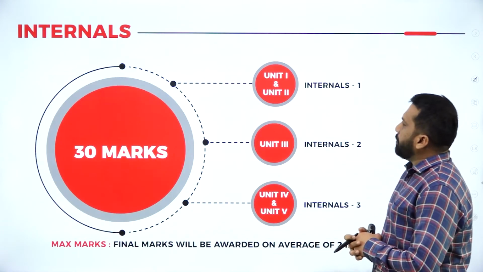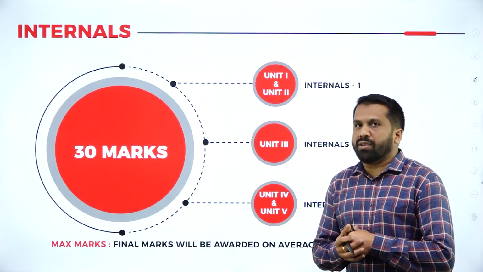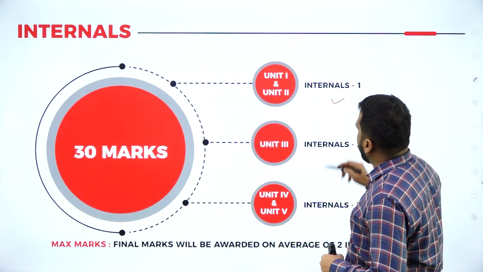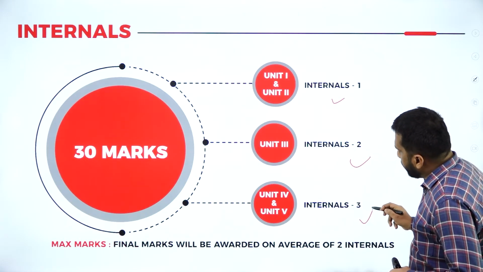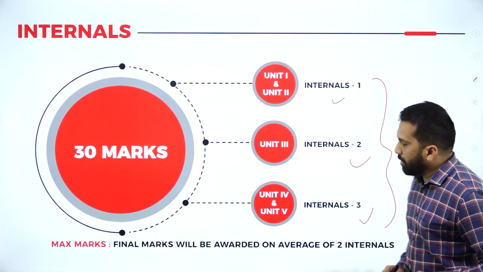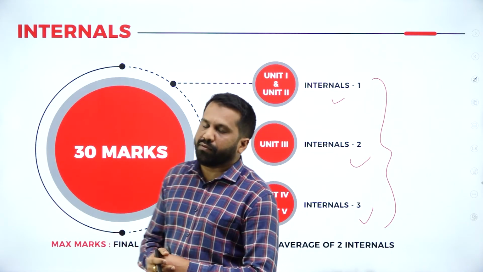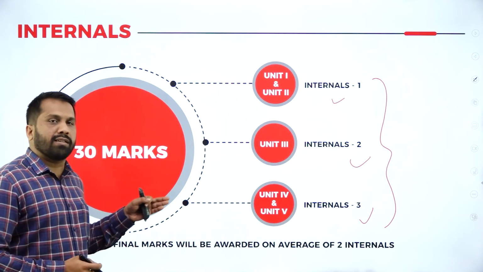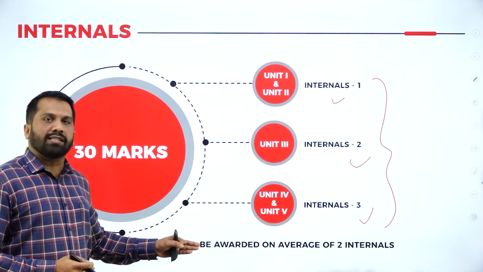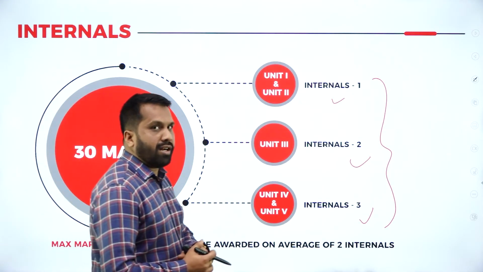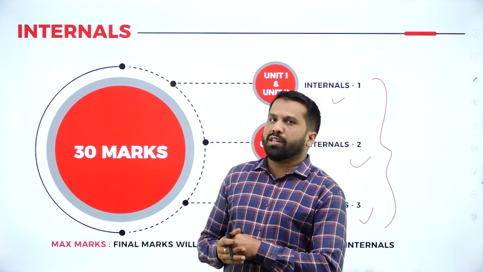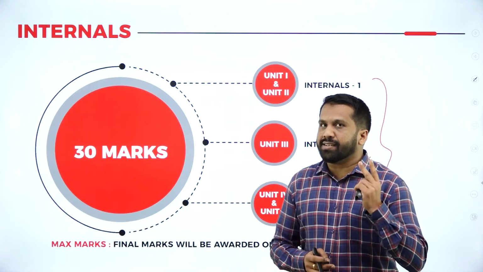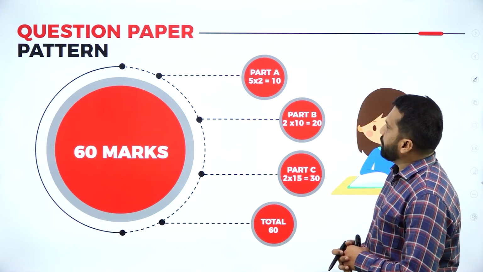So these are the marks pattern. You are in the final year already, so you know how the pattern actually works. Your internal 1, internal 2, internal 3. Out of 3, usually we go with best of 2 or average of 2. Depending on the time circumstances and the internals you have attended, we will discuss whether we go with best or with average. Usually we go with the average. Out of 3, you are supposed to attend 2 internals. So these are your examination pattern.